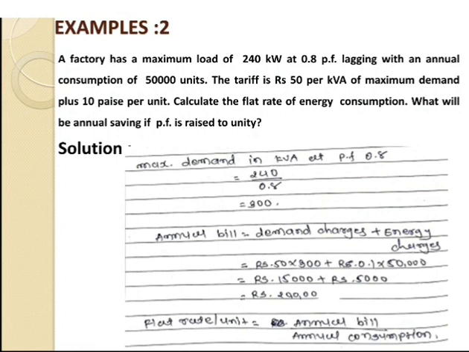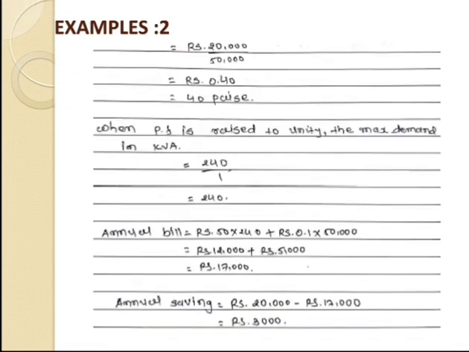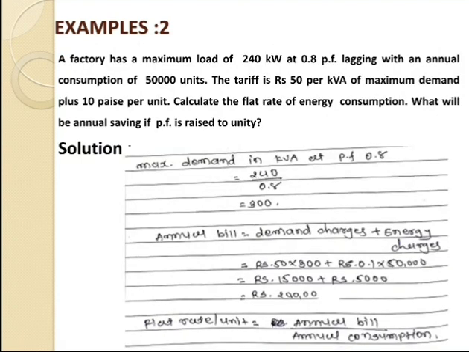Then the flat rate per unit has the equation: the annual bill divided by the annual consumption. The annual bill is 20,000 and the annual consumption is 50,000 units, that is given inside the problem. So we can get the answer in terms of rupees, that is 0.40. So that is equal to 40 paisa. We put the condition 1 rupee is equal to 100 paisa. So 0.40 is equal to what? The answer is 40 paisa. So this is the answer for the flat rate per unit for this 0.8 power factor.